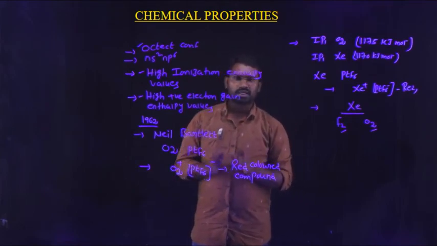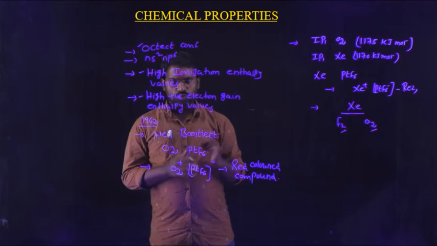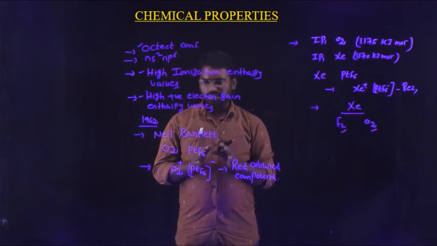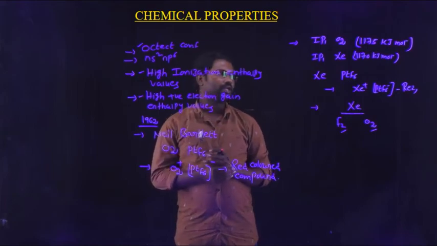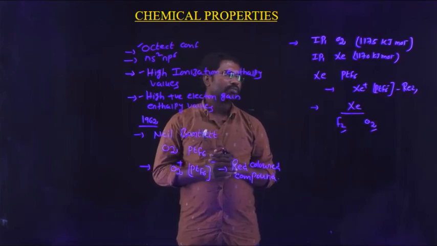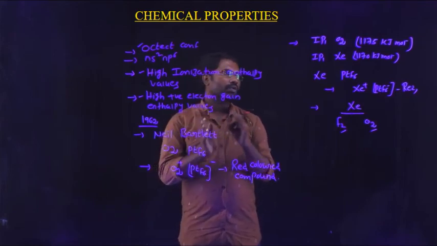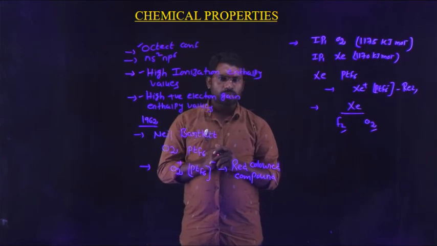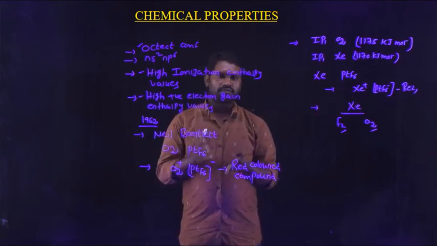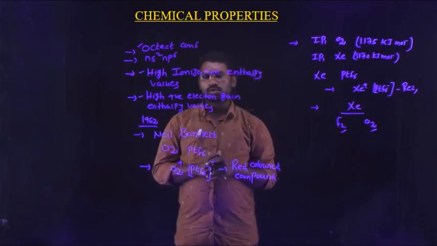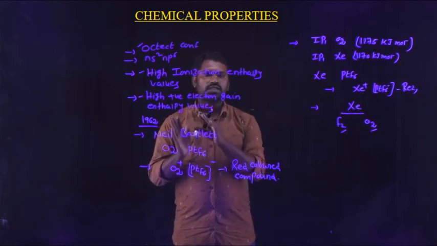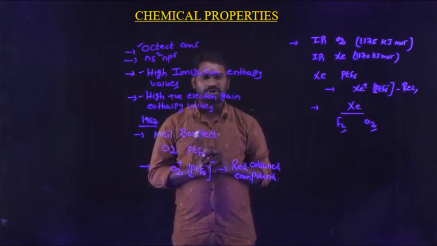So based on the inertness, these group 18 elements do not participate in any chemical reaction, but the scientists did many experiments. Neil Bartlett prepared a compound, xenon hexafluoroplatinate. He observed IP1 value of oxygen is very close to IP1 value of xenon. Therefore he prepared the first xenon compound in the laboratory. After many more experiments, some xenon fluoride compounds and xenon oxygen compounds were prepared.